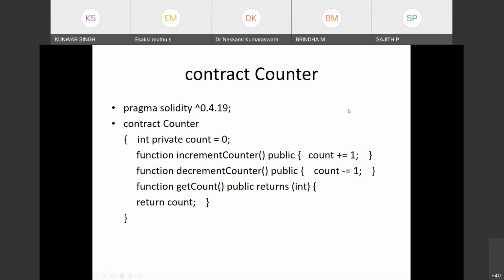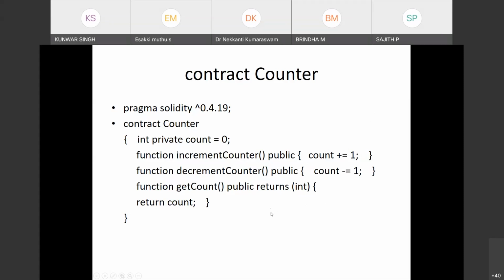So I told you everything inside the blockchain is through transactions. When a person calls the function increment, it results in a transaction, the transaction will update the count value, and that is added into the blockchain. So now the count is 1. Similarly, other persons will increment. So finally, let's say the count is 50.